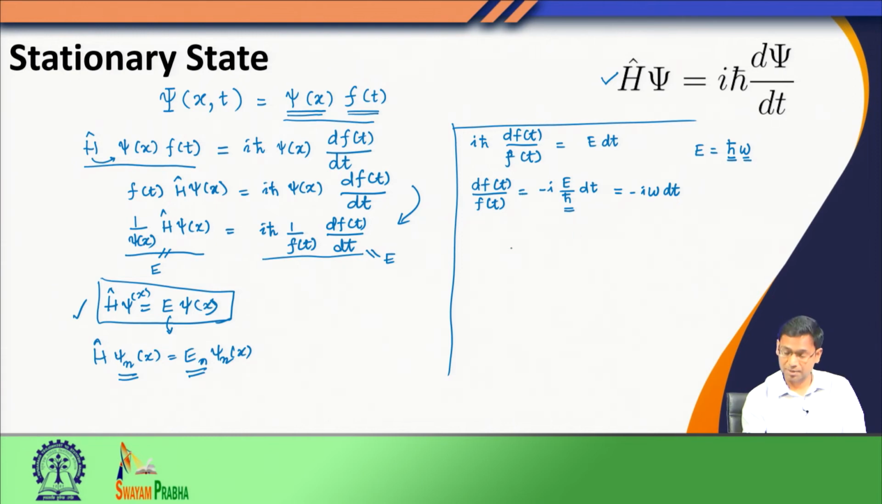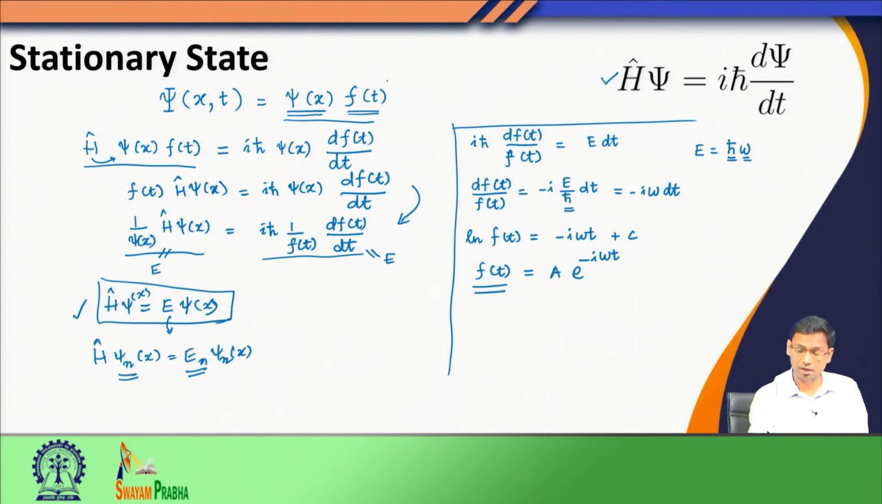Now, I integrate both the left hand side and the right hand side. When I do that, you would see that the left hand side gives me a natural logarithmic function, and the right hand side gives me minus i omega t plus a constant of integration. Therefore, f of t would be some constant multiplied by e to the power minus i omega t. So, now we see that f, the time dependent part of the function, has a simple form: some constant multiplied by e to the power minus i omega t.